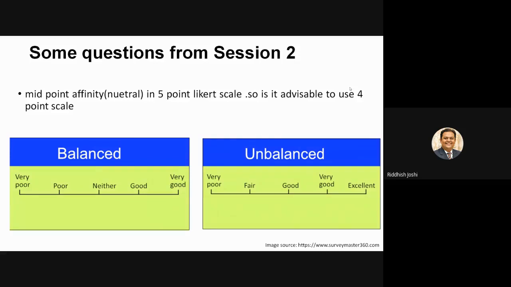If you want to genuinely allow your respondent to be neutral, if he is genuinely neutral, you can use a balanced scale, right? It has nothing to do with advisable or not advisable. It is ultimately the choice the researcher has to make at the time of conducting research and designing a questionnaire.